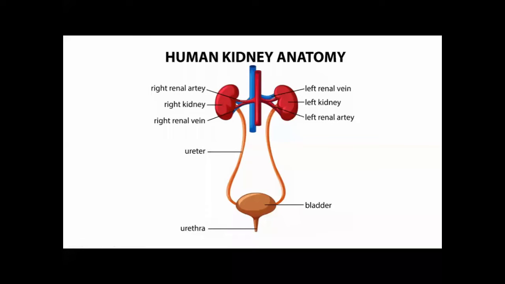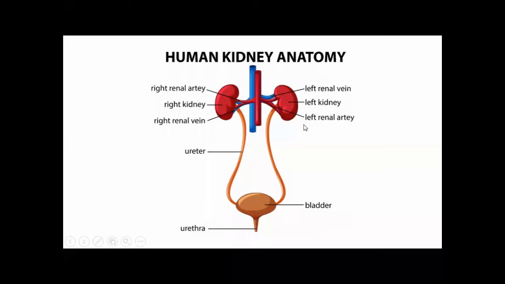This is the human excretory system, human kidney anatomy. This is the picture of the human kidney and other organs which make the whole excretory system of man. The human excretory system consists of 4 parts. Number 1, a pair of kidneys. This is dark red in color.